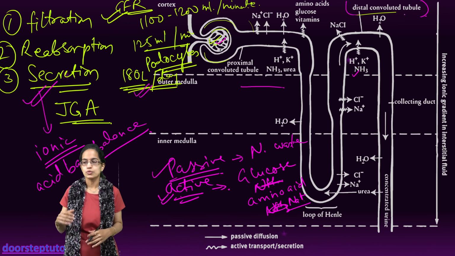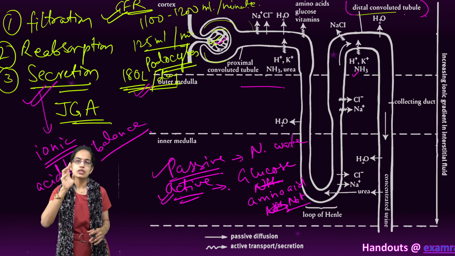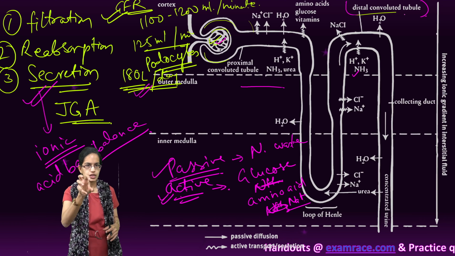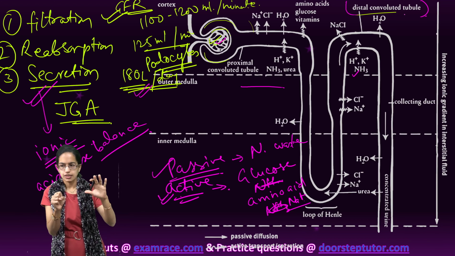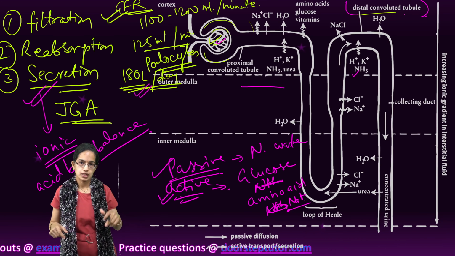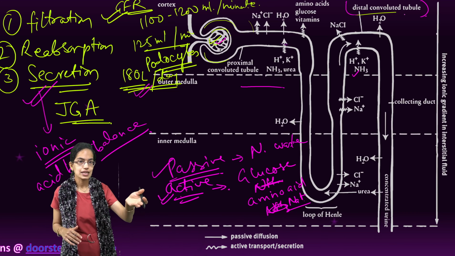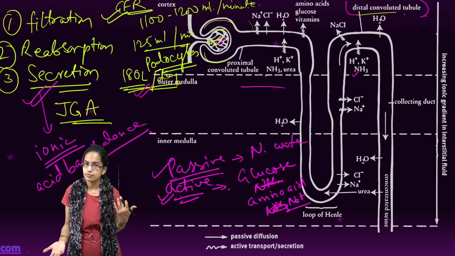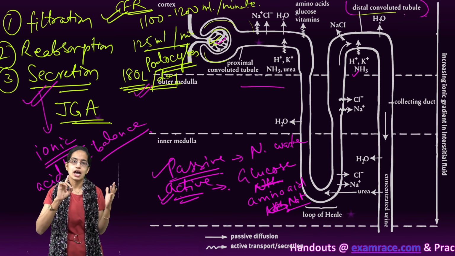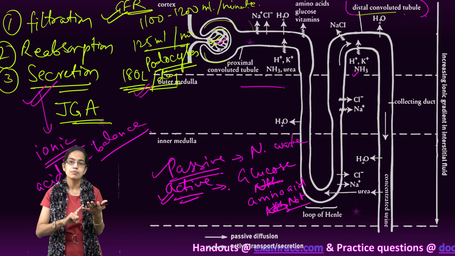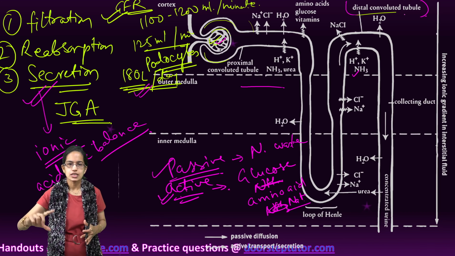So there are three processes, I repeat again, in urine formation. The first is filtration, which occurs in the glomerulus, and after this happens, it is passed into the PCT. There is reabsorption in the renal tubule, which is the PCT as well as the loop of Henle, and finally there is secretion to maintain the ionic and acid-base balance in the DCT, where the ions of hydrogen, potassium and ammonia are released into the filtrate. So this is the process.